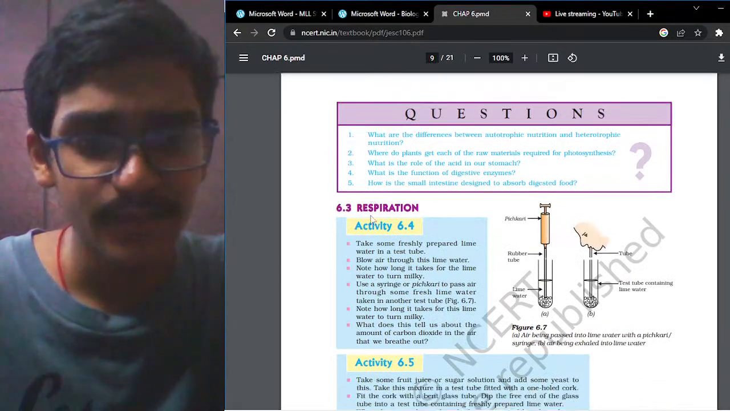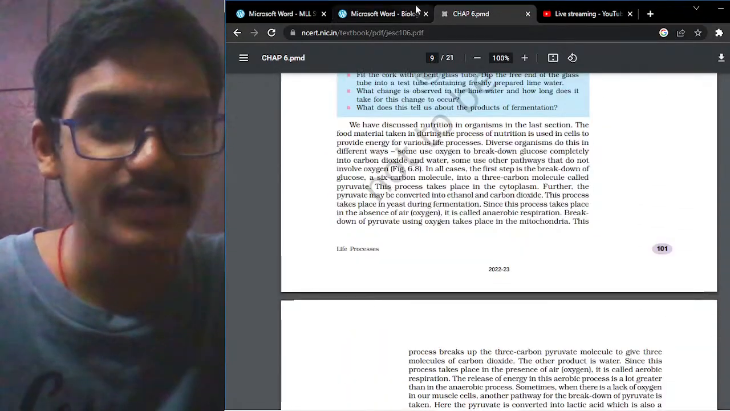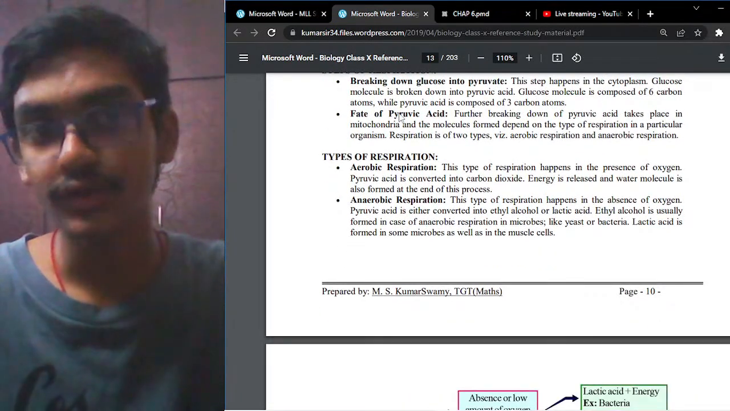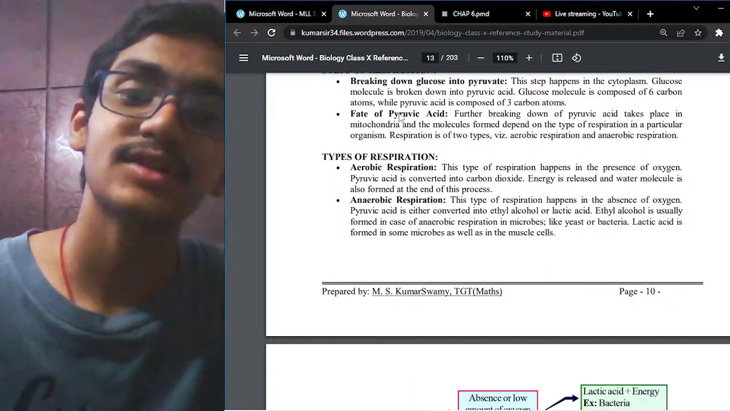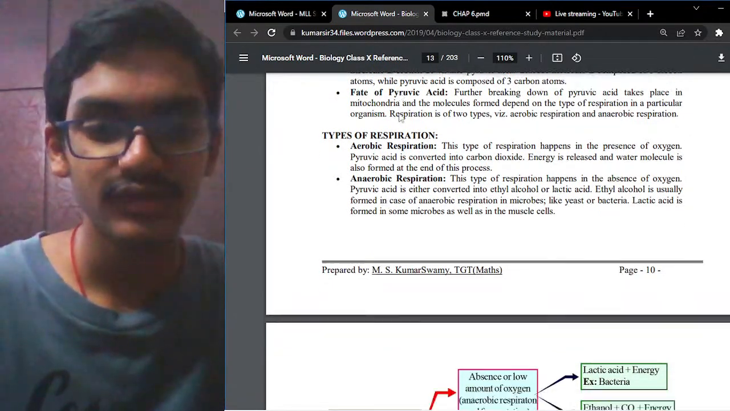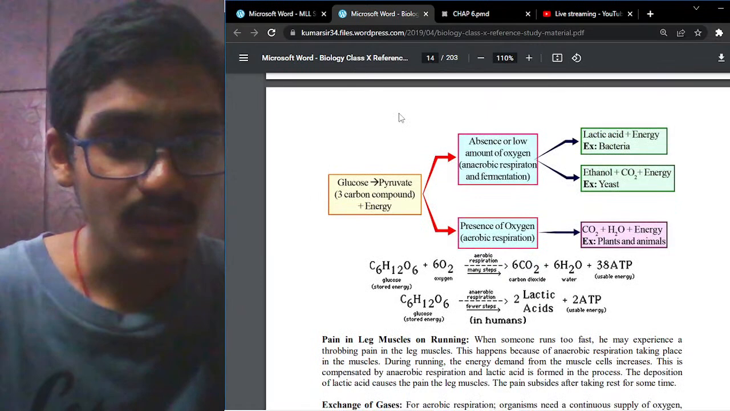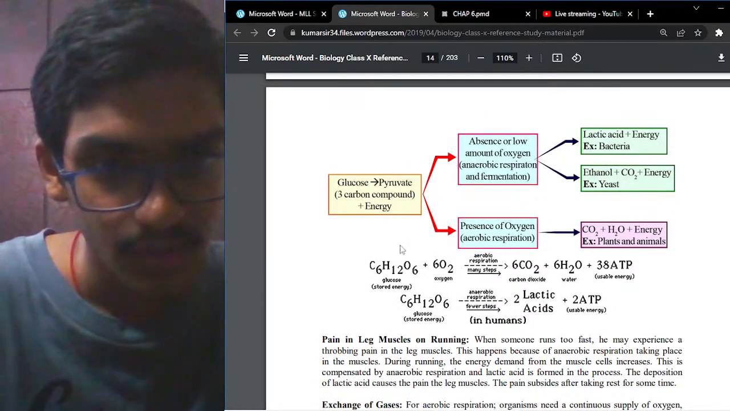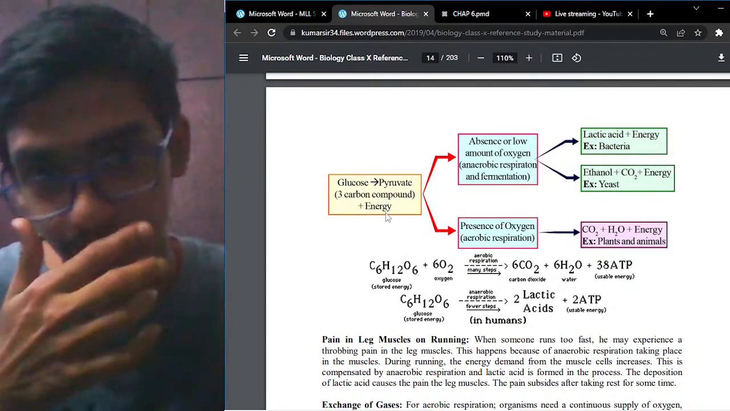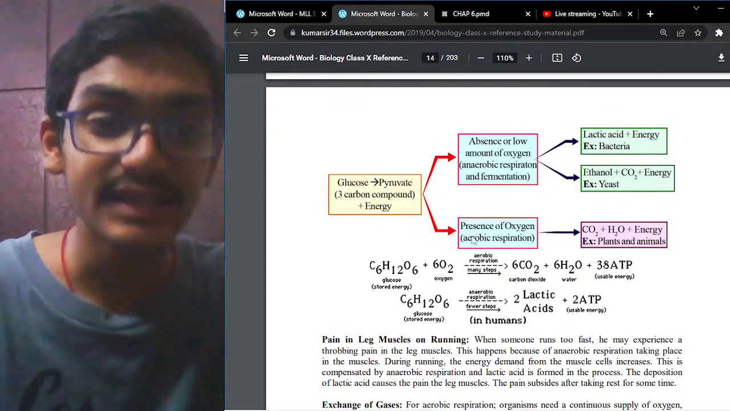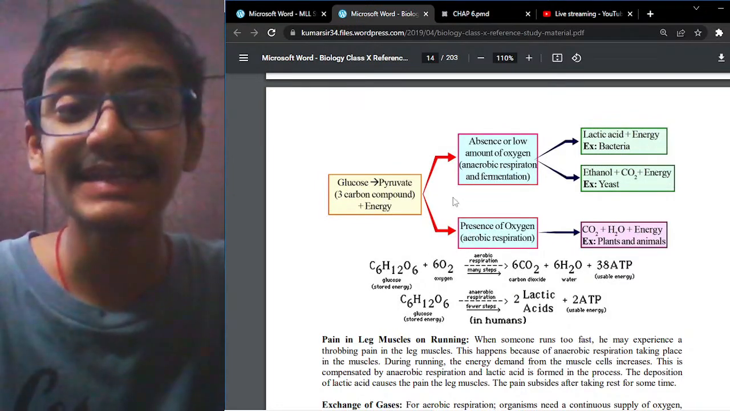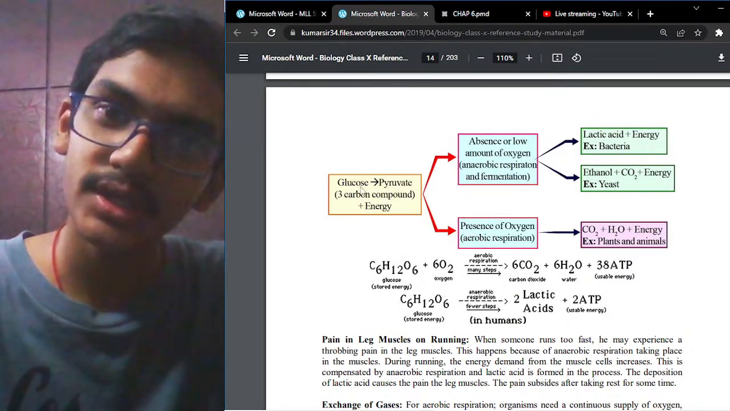Now let us see this. The respiration process, as we are discussing, has different types: aerobic and anaerobic. Aerobic respiration is a kind of respiration wherein the glucose molecules, if you see here, this is an aerobic form of respiration. So this is glucose, pyruvate, a 3 carbon molecule, and energy. In the presence of oxygen, this is an aerobic mode of respiration. It is dividing the glucose.